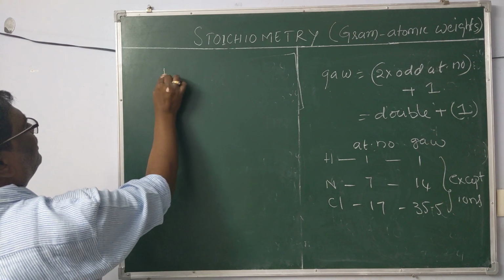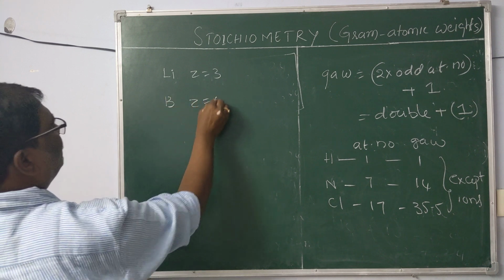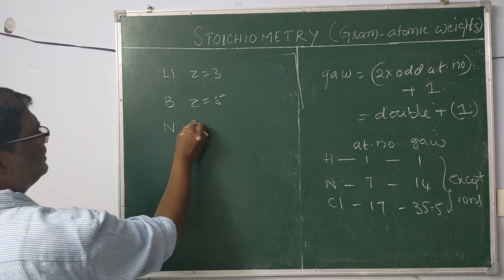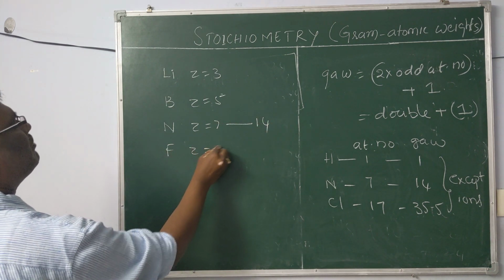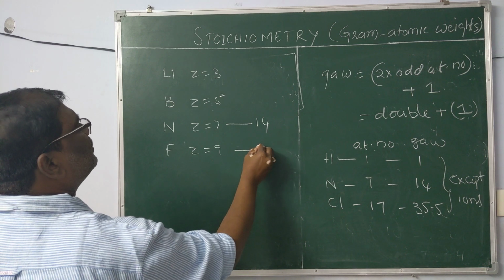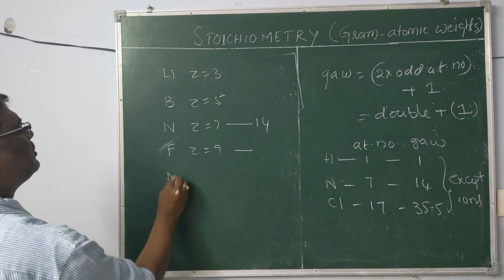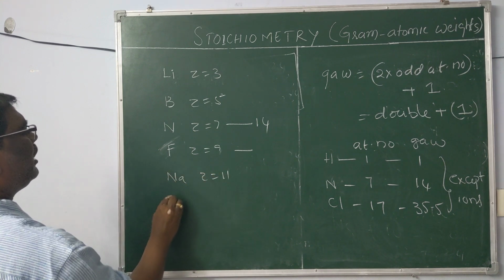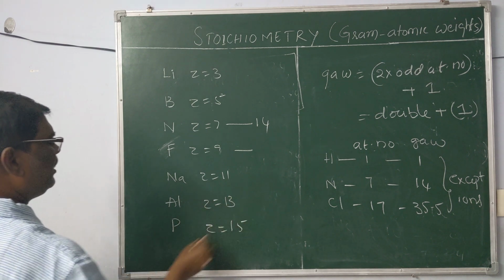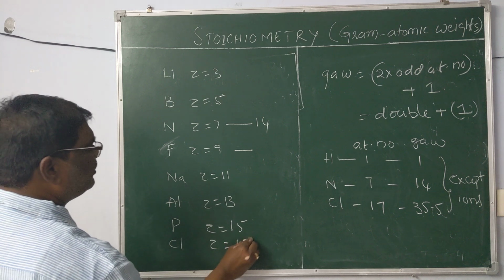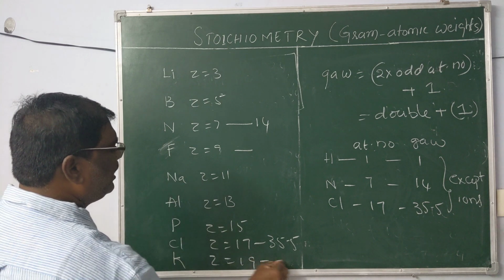Now you take lithium number 3, next one boron number 5, nitrogen fixed number 7, 14, next one fluorine number 9, next one sodium number 11, aluminum number 13, phosphorus number 15, chlorine fixed, and finally potassium number 19.